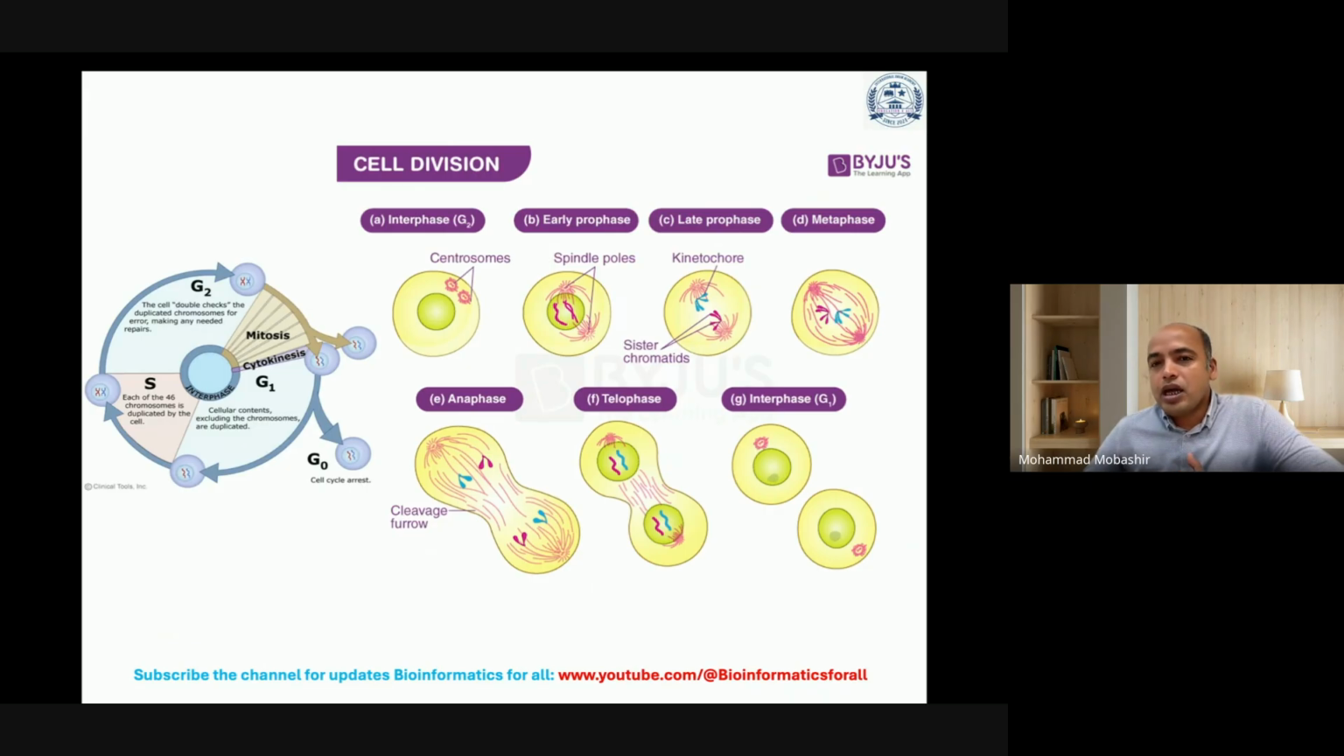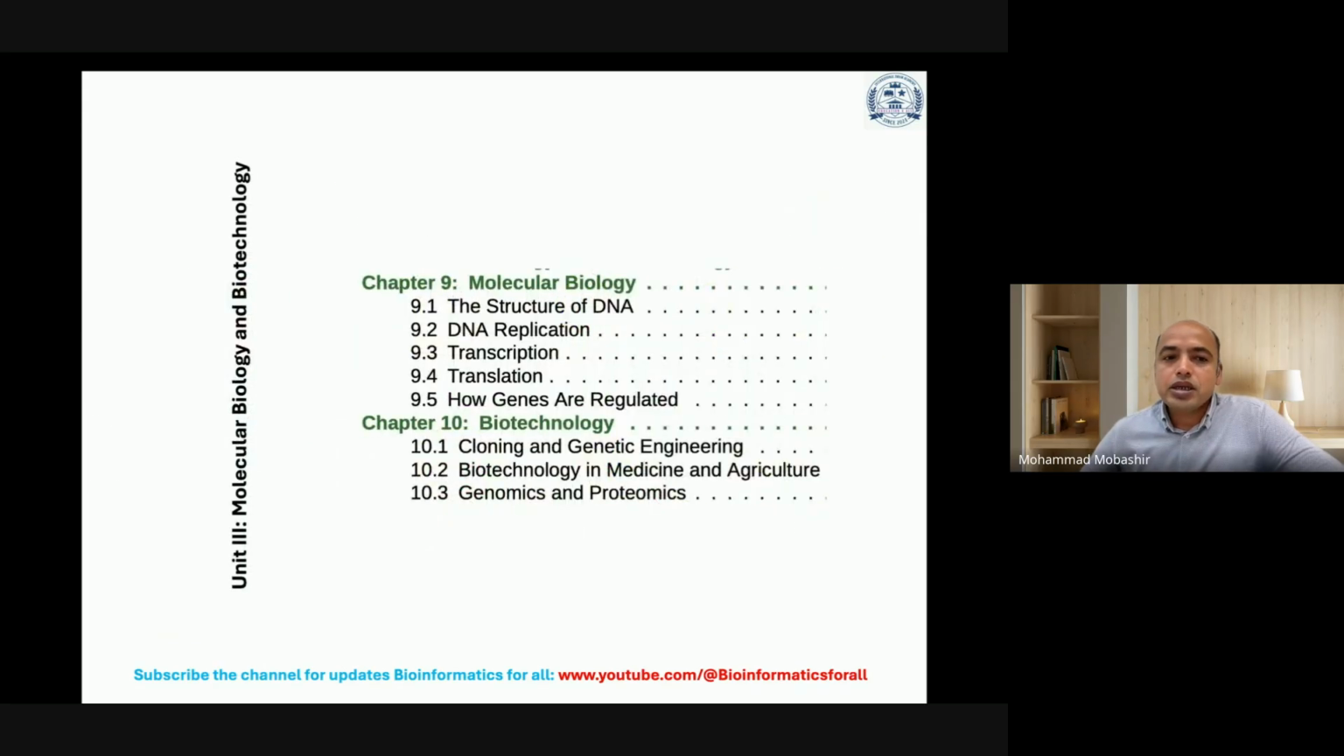Now, cell division, how it looks. These are just some figures at this stage, because we will be discussing the details of cell division in the relevant chapters. Then Unit 3, Molecular Biology and Biotechnology. Here, the chapter will be Molecular Biology and Biotechnology.